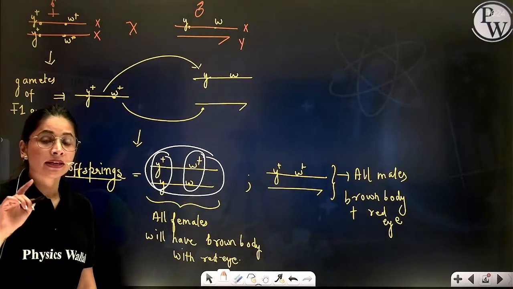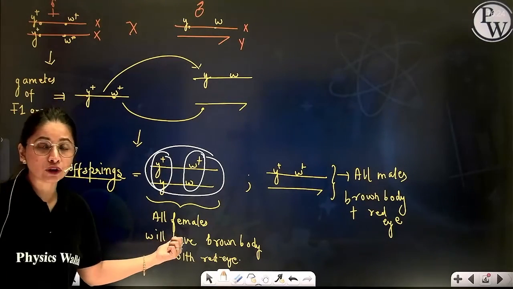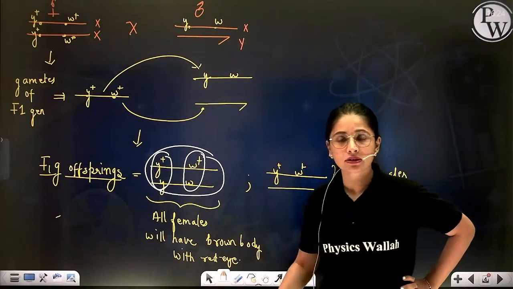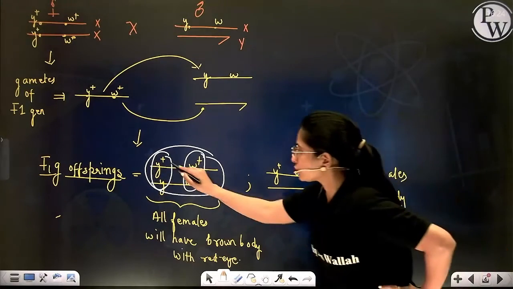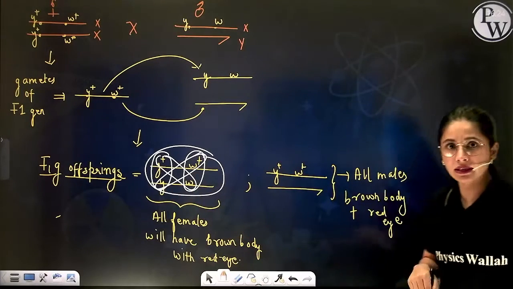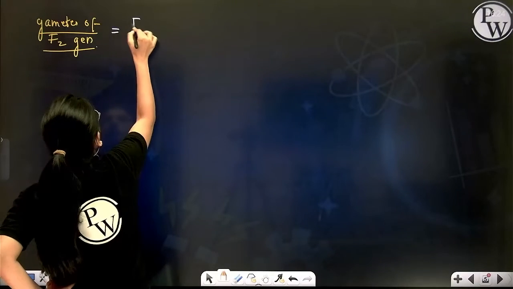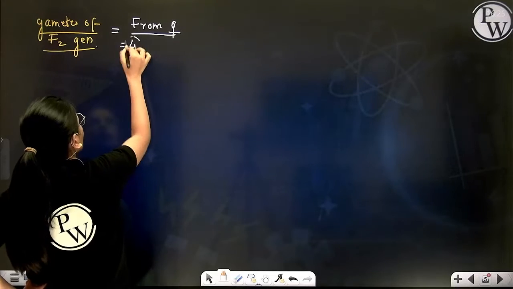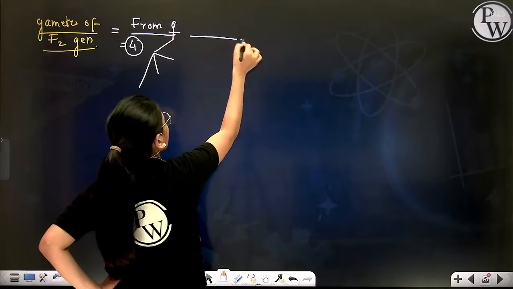You will say that the number of gametes produced from this female will be 2 to the power 2, which is 4 gametes. And what will be the 4 gametes? 2 parental, 2 recombinant gametes. Correct? So recombination will also take place, exchange of genetic material. Right? So from the female, how many gametes are we going to obtain? 4 gametes. And what are they going to be? 2 parental.